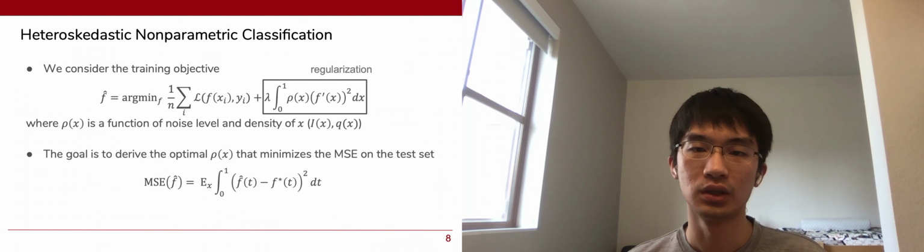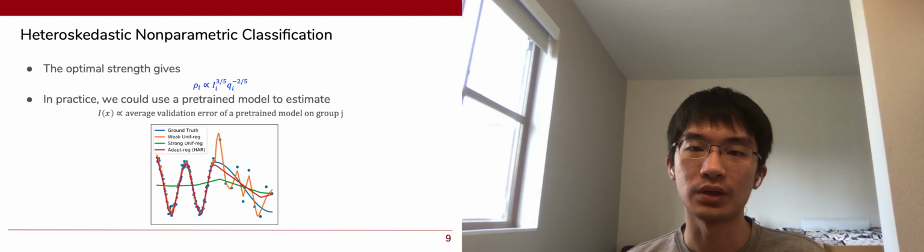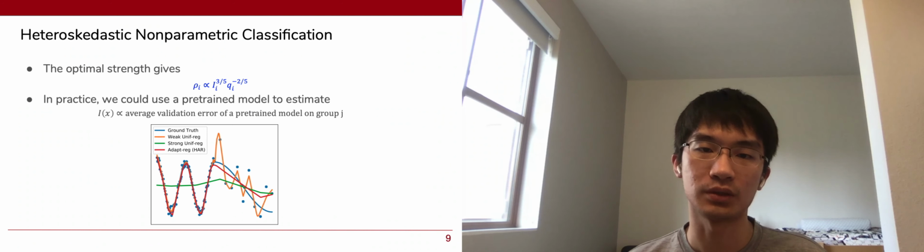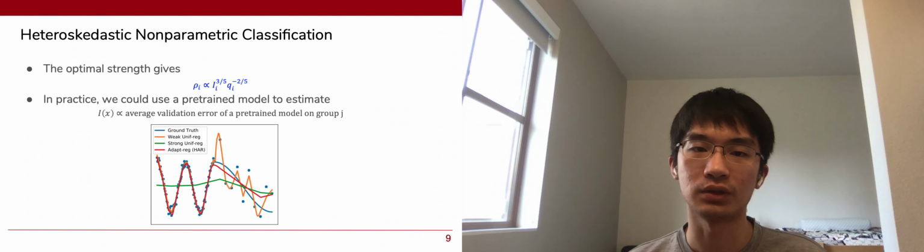For simplicity, we consider a one-dimensional binary classification problem. The training objective is cross-entropy loss plus Lipschitz regularization. Here, ρx is a parameter as a function of noise level and density of x, and we derive the optimal choice by minimizing the MSE loss on the test set. The derived optimal weights should be proportional to the form given above. Intuitively, it means that examples with large uncertainty and lower density should have a larger regularization strength.